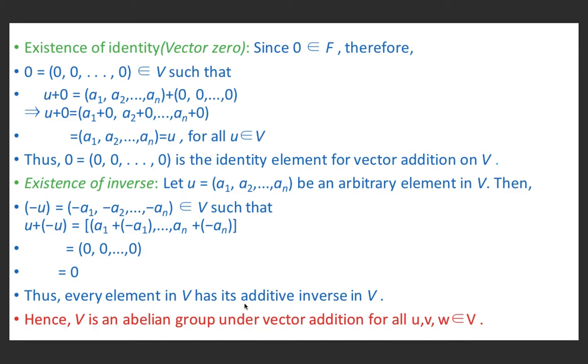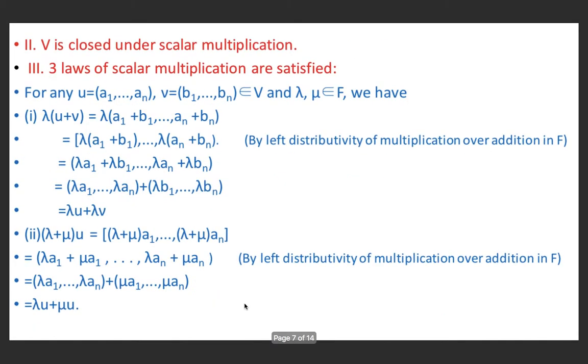Therefore, U + (-U) is equal to, we will add the corresponding elements of U and -U. So a1 + (-a1), and last is an + (-an). Because -a1 is the additive inverse of a1 in the field F, therefore a1 + (-a1) is equal to 0 and an + (-an) is equal to 0. So we will get (0, 0, ..., 0), and this is equal to 0. Thus every element in V has its additive inverse in V. Hence V is an abelian group under addition for all U, V, W belonging to V.